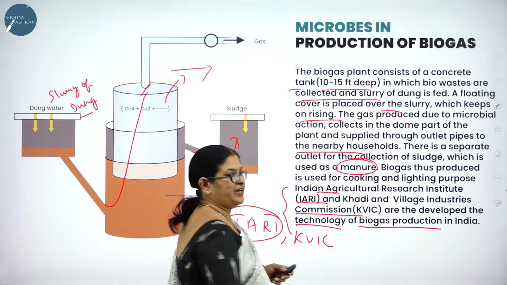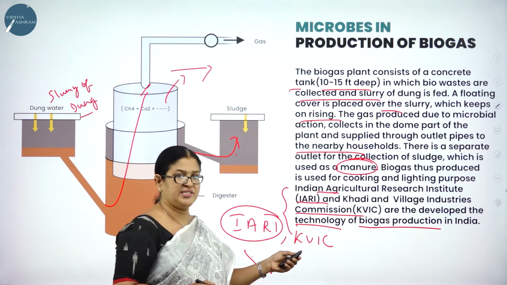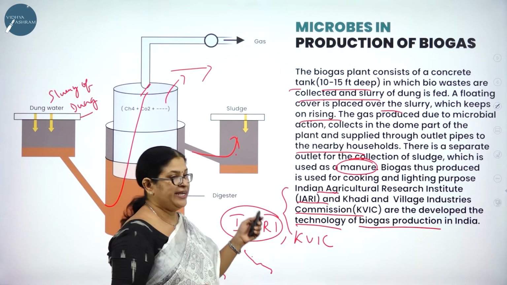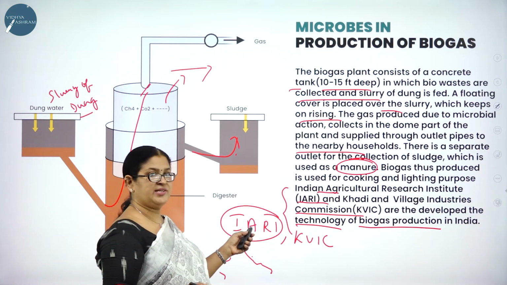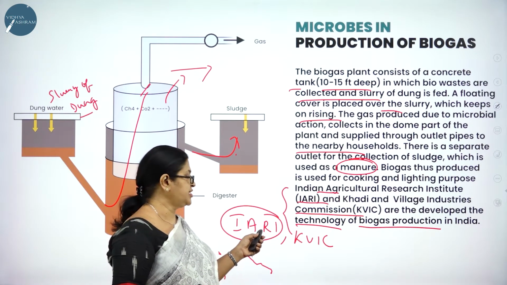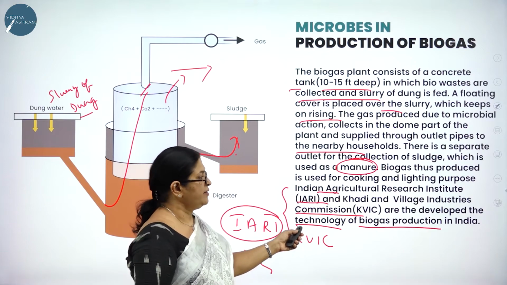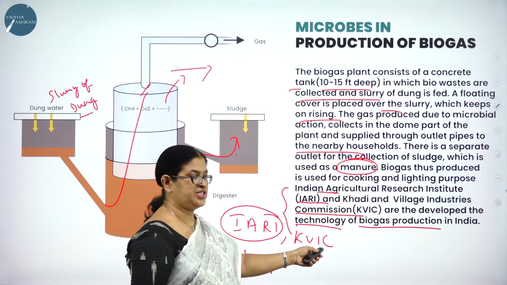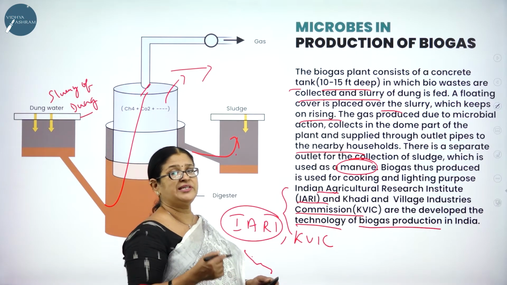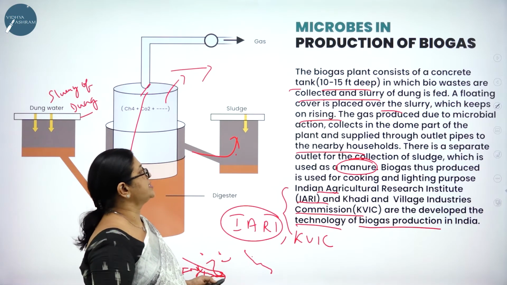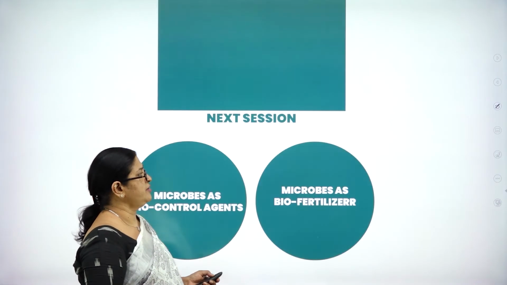These two terms are very, very important. Usually they'll ask in the exam, what is the role played by IARI and KVIC? Expand IARI once again: I stands for Indian, A stands for Agricultural, R stands for Research, and I stands for Institute. What is KVIC? Khadi and Village Industries Commission. These are the two organizations which are using the technology for the production of biogas. Hope you have understood the role played by microbes in the production of biogas.